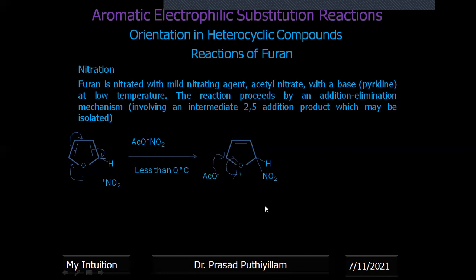Therefore, the negative charge will attack there. So we'll get acetoxylation at position 5. That means position 2 has NO2 addition, position 5 has AcO group addition. Therefore, a 2,5 addition intermediate is formed, and this intermediate we can even separate out. There is not much charge separation, it is almost stable. It is isolable. We can isolate it and check. Therefore, this product is observed when furan is made to react with this mild nitrating agent.